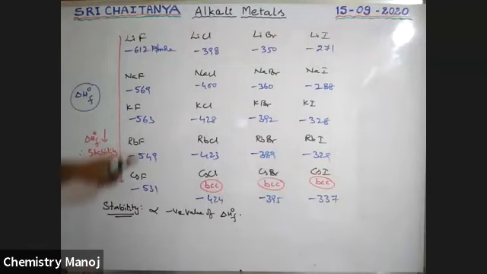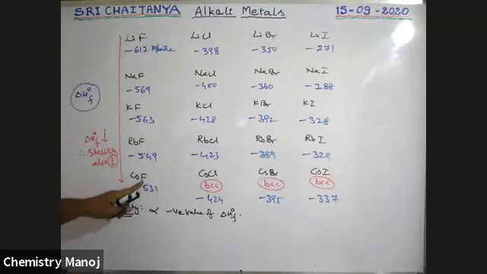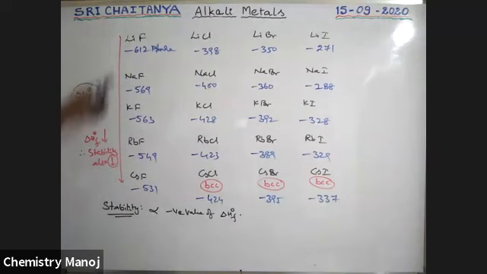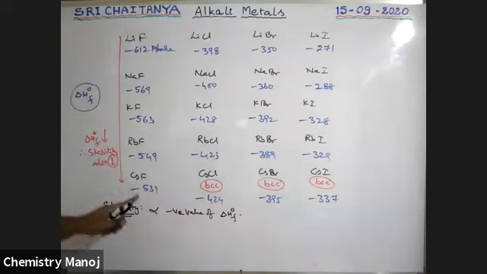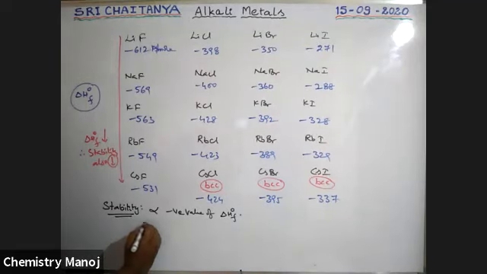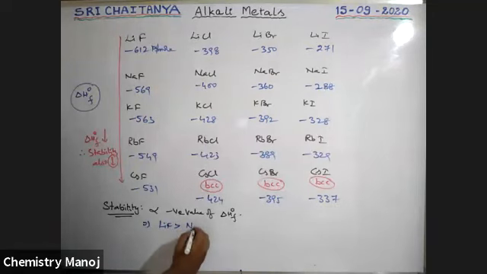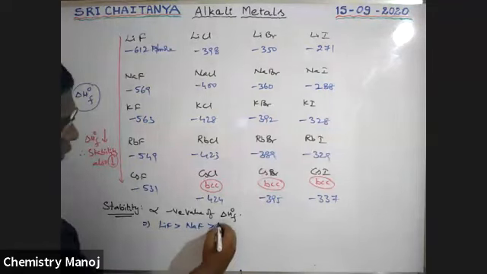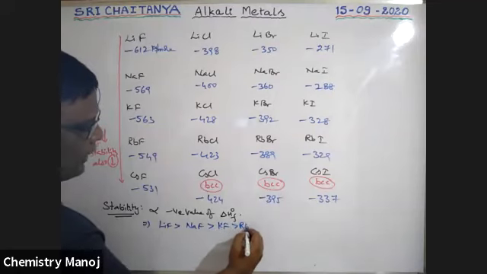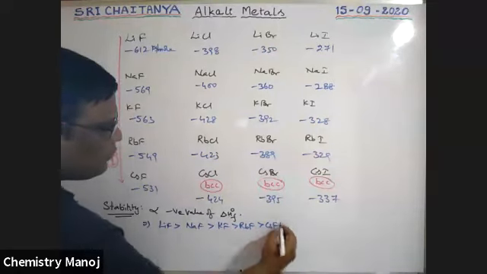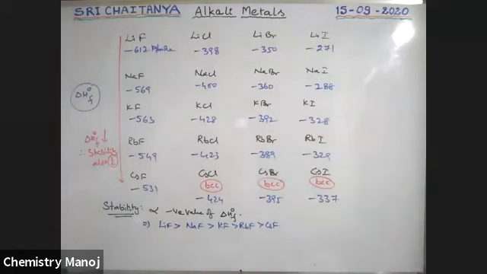So for fluorides of alkali metals, the heat of formation values decrease from top to bottom and their stability decreases. Therefore, the order of stability of fluorides is LiF greater than NaF greater than KF, RbF, CsF. This is for fluorides, boys.